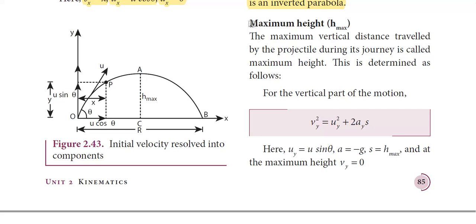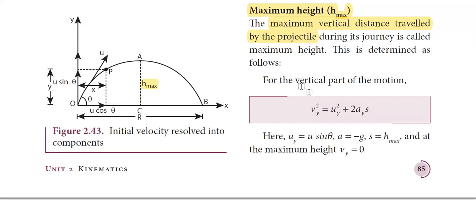Maximum height, h max. The projectile, when thrown at a particular angle, reaches a maximum point at A, and at this point it reaches its maximum height, which is called h max. Here we'll be finding what the value of h max is. So what is maximum height? The maximum vertical distance traveled by the projectile during its journey is called maximum height. And to determine it, we use very simple equations of motion as usual.